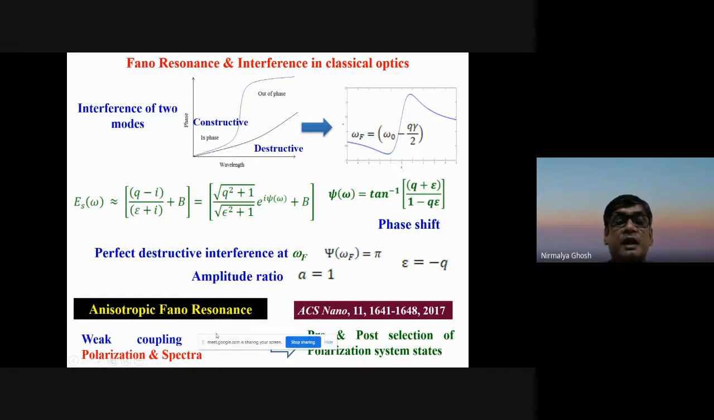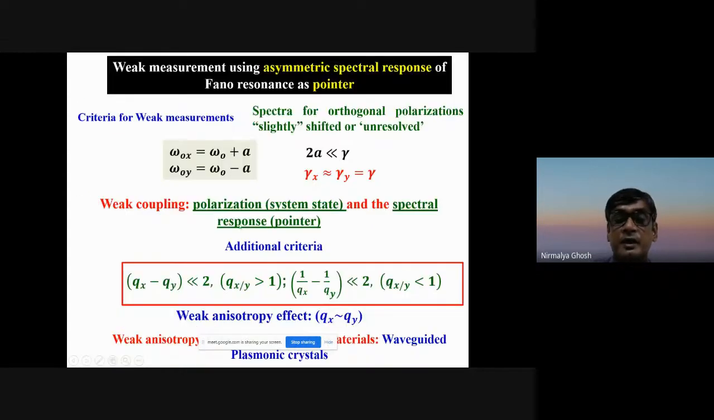For that, we tailored weakly anisotropic photoresonance, and then we did pre and post selection just like we did for the spin Hall effect of light using the polarization state of light. So using this philosophy, if you want to have a weak coupling between the spectral response and the polarization state, that is what we call weak measurement using asymmetric spectral response of photoresonance as